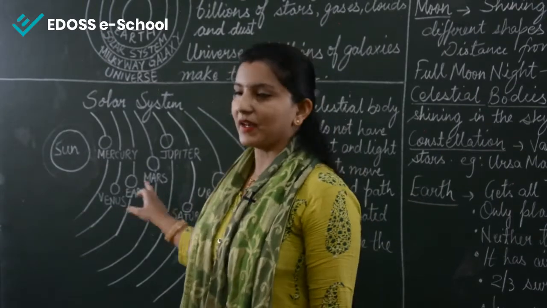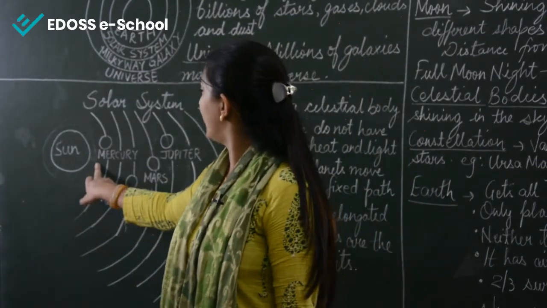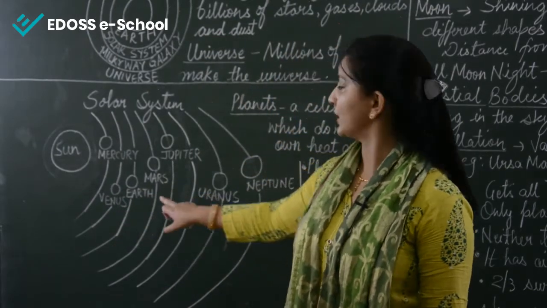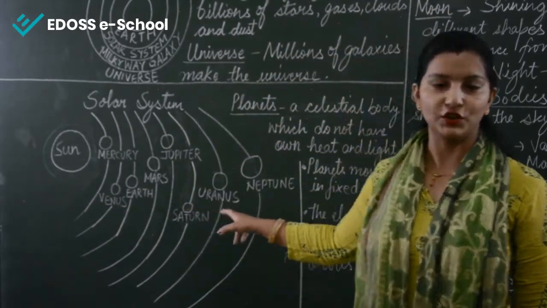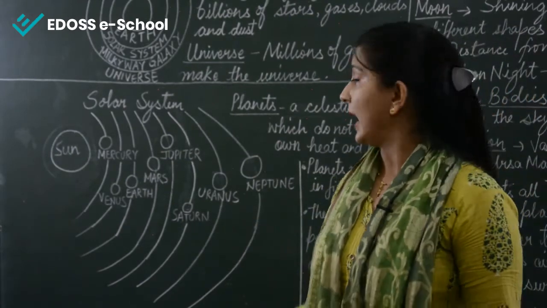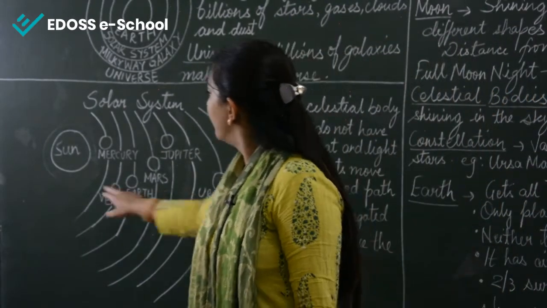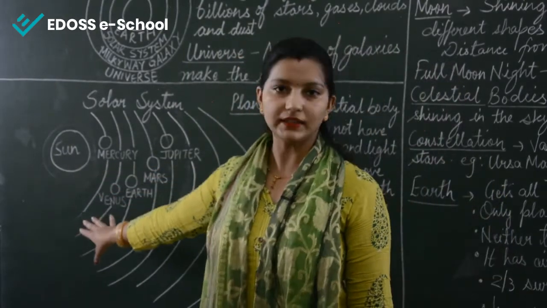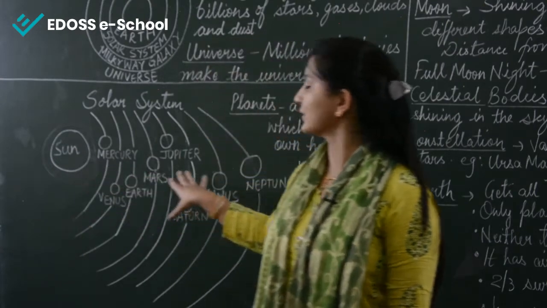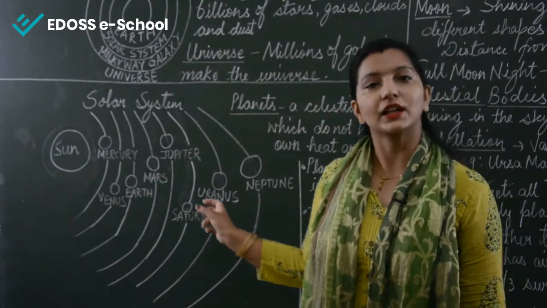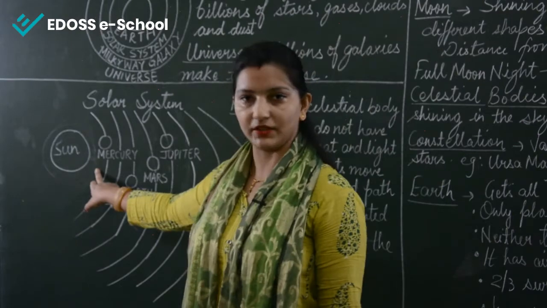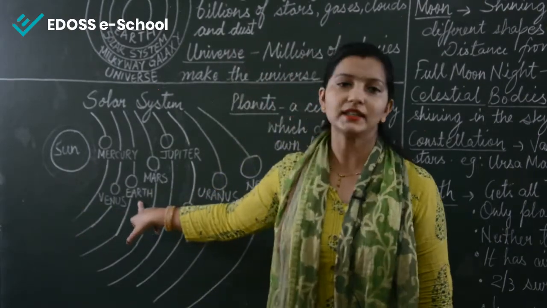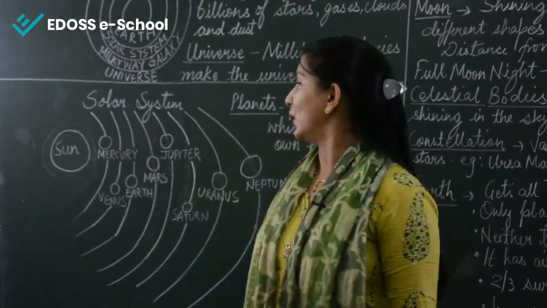We have 8 planets, starting from the first one: Mercury, Venus, Earth, Mars, Jupiter, Saturn, Uranus and Neptune. Our planets are arranged by their distance from the sun. They are all fixed in a path and we can see their distances from the sun, which means the closest planet is Mercury, then Venus, and the third one is our planet Earth. We are living on Earth.